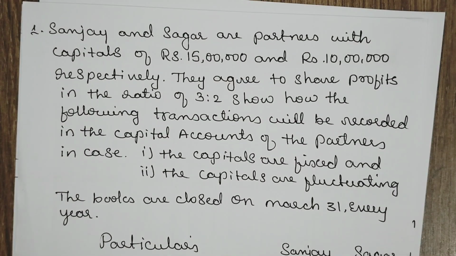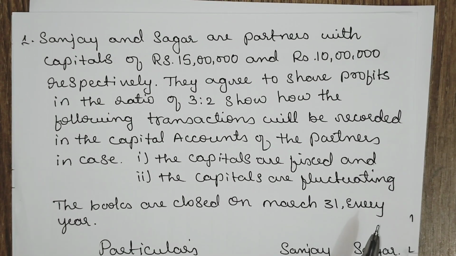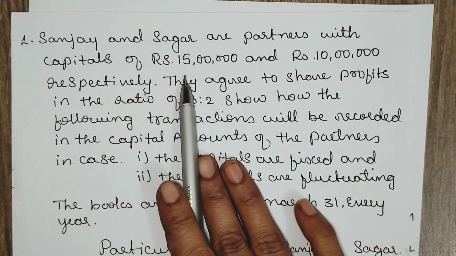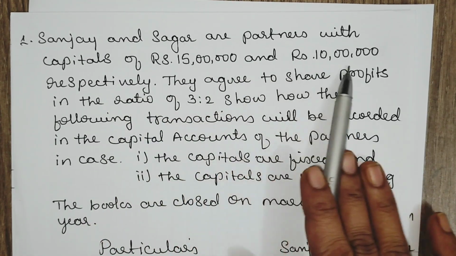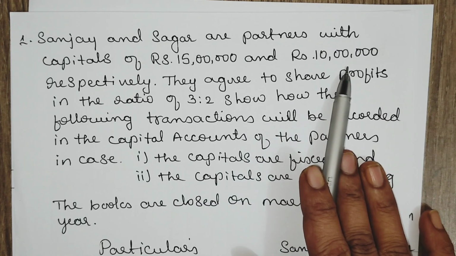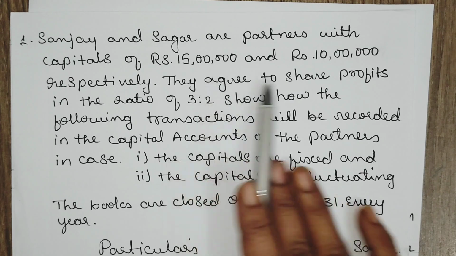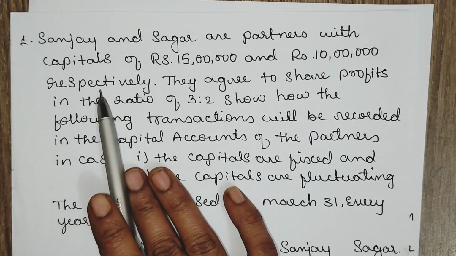Let us understand this with this question. Sanjay and Sagar are partners with capital of rupees 15 lakh and rupees 10 lakh. So this is opening capital, opening balance of partners, 15 lakh and rupees 10 lakh respectively.